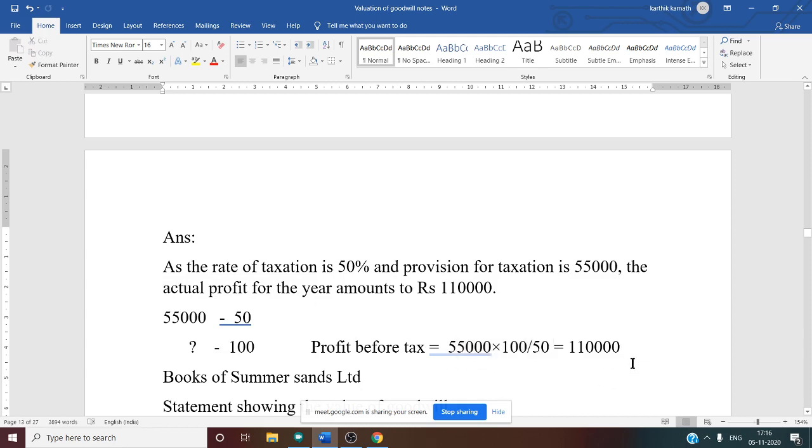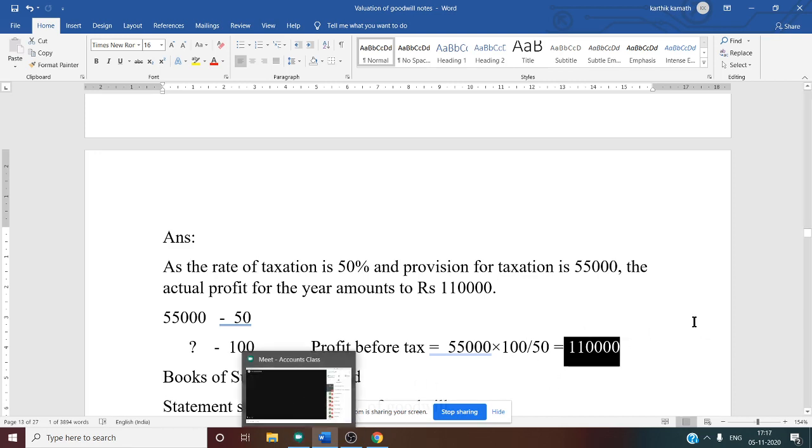So it is very clear. You can again cross-check this answer. How? Because your profit is 1,10,000 and the rate of tax is 50%, that means half of the amount is your tax. Out of 1,10,000, half of the amount is your tax.